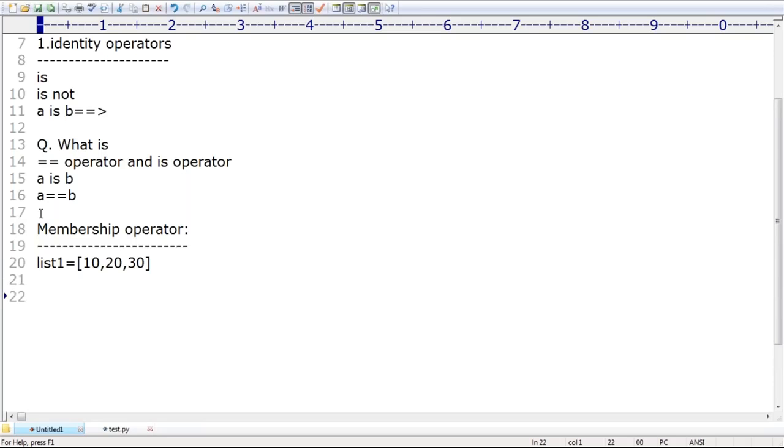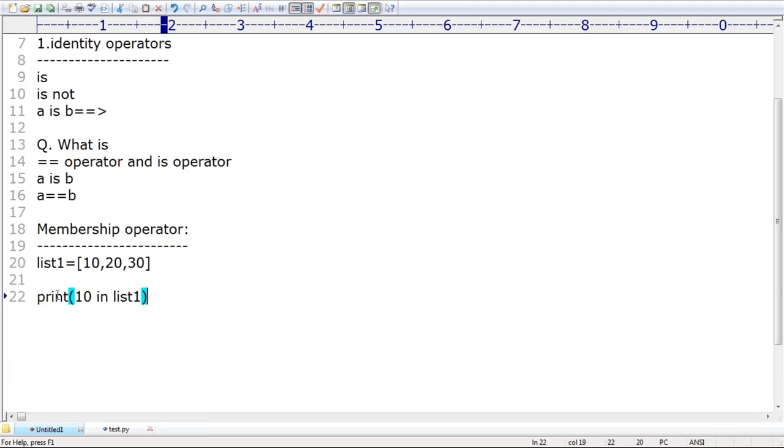Now I want to check whether 10 is a member of list 1 or not. That thing is by default considered the membership operator. How can you check, sir? Very simple. Print 10 in list 1, like this. Can you please tell what output we are going to get?